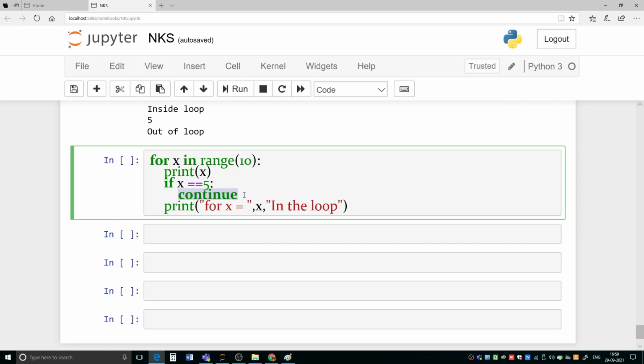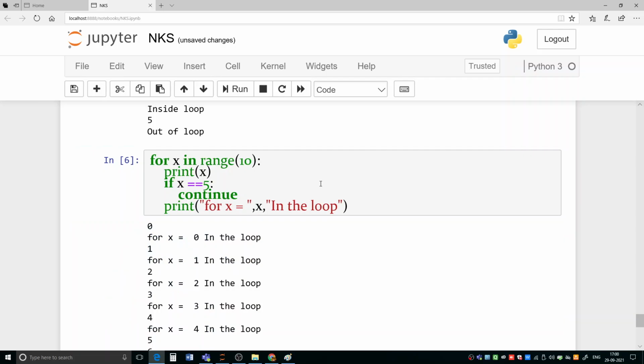So what is the basic concept of the continue statement? In whichever round it is executed, for that round the remaining statements inside the loop will not execute, and the control will be transferred to the next iteration of the loop. So let us run it and analyze the output here.